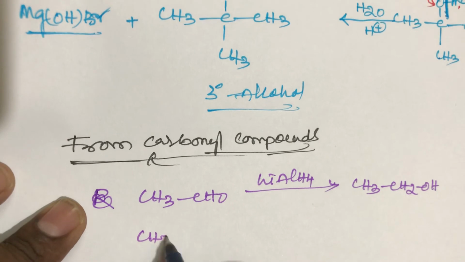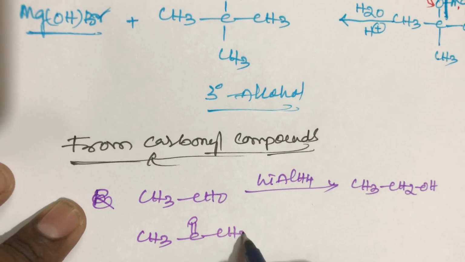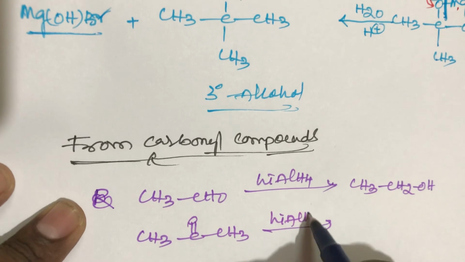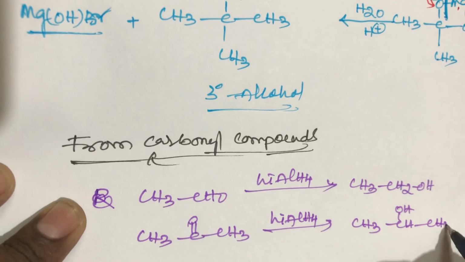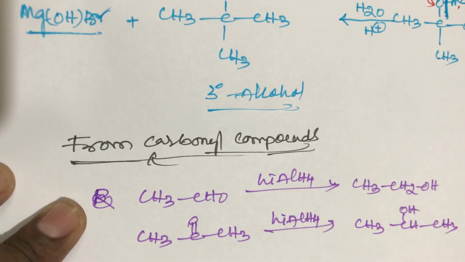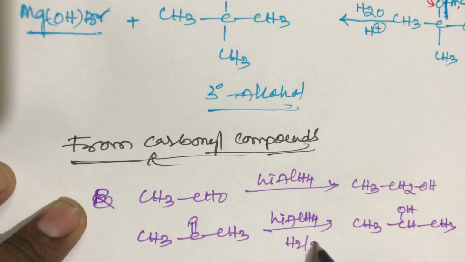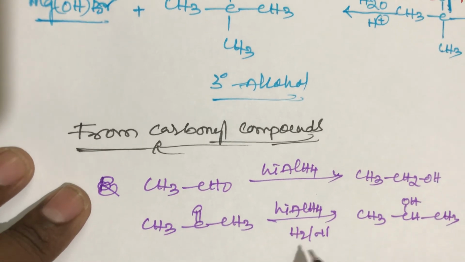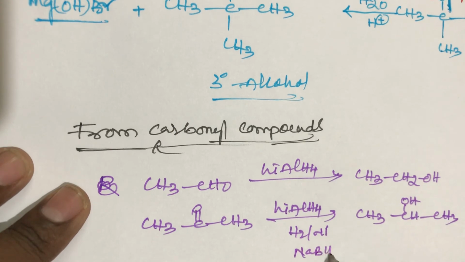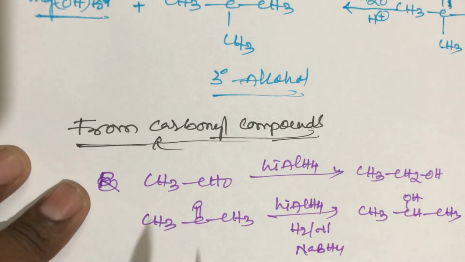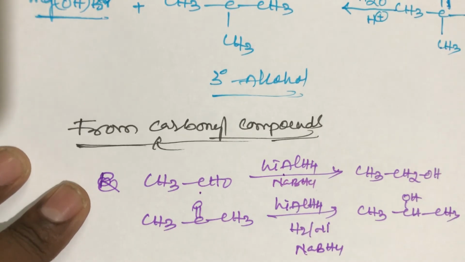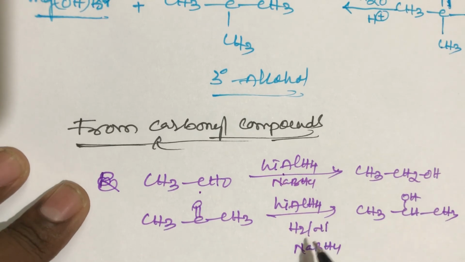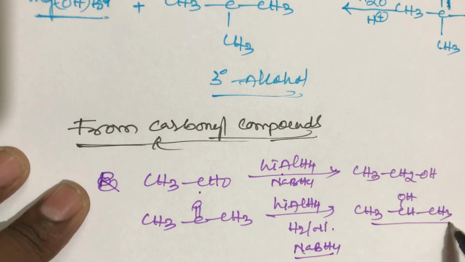Now take acetone, student. When acetone reacts with lithium aluminum hydride, it gives a secondary alcohol. Secondary alcohol also forms from carbonyl compounds with lithium aluminum hydride, or sodium borohydride, or H2 by nickel. We can use any of these reagents, and all give secondary alcohol.